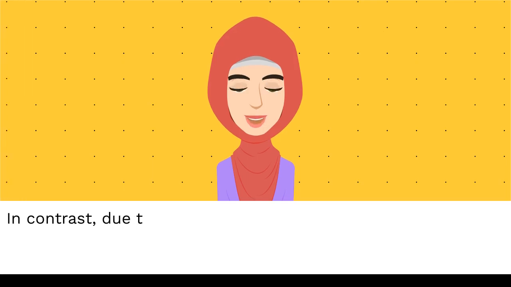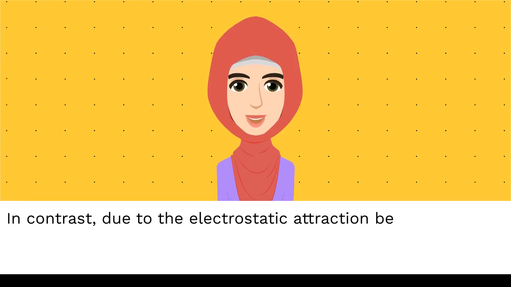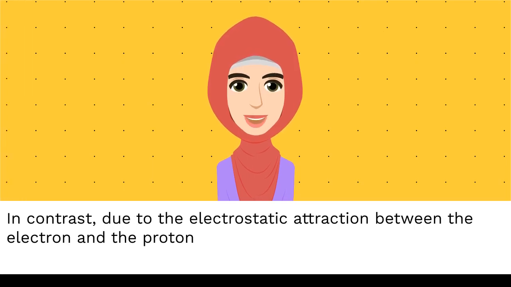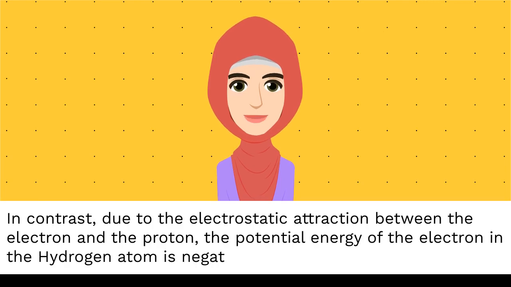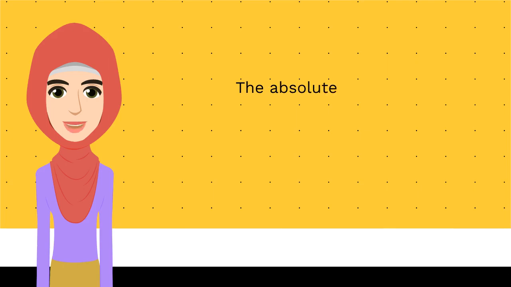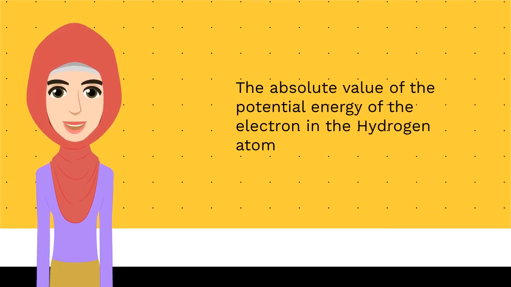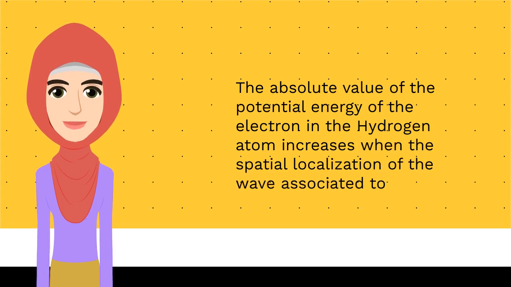In contrast, due to the electrostatic attraction between the electron and the proton, the potential energy of the electron in the hydrogen atom is negative. The absolute value of the potential energy of the electron in the hydrogen atom increases when the spatial localization of the wave associated to the electron increases.